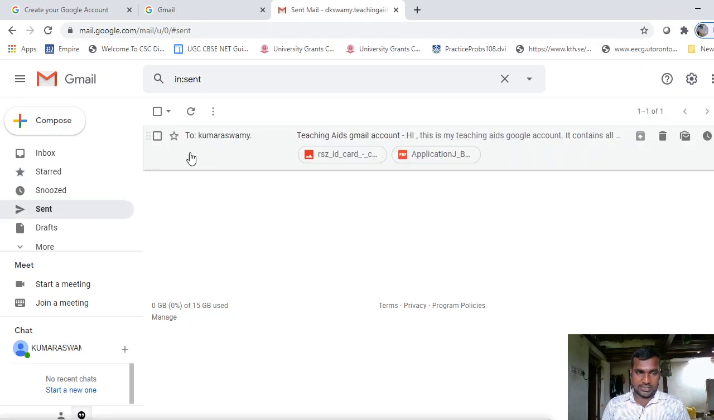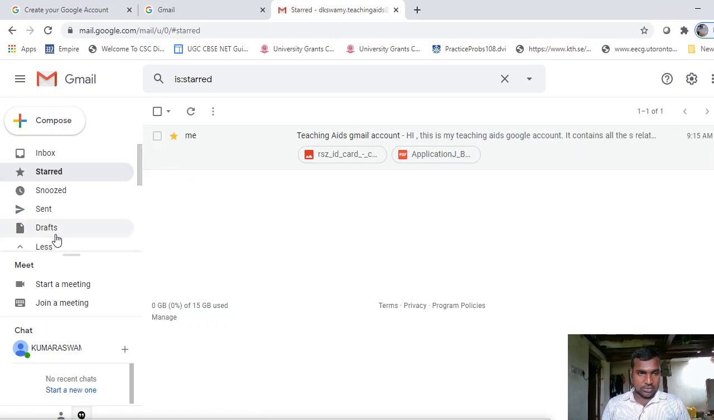For example, this sent message is important. I am clicking on this star. Now in the starred folder it is displaying. Okay, like that.